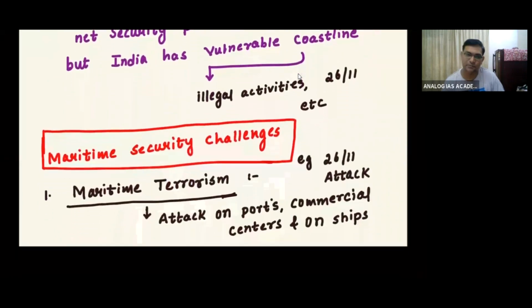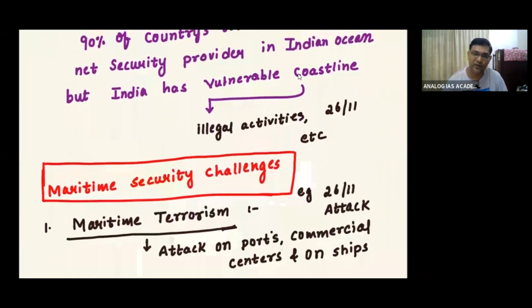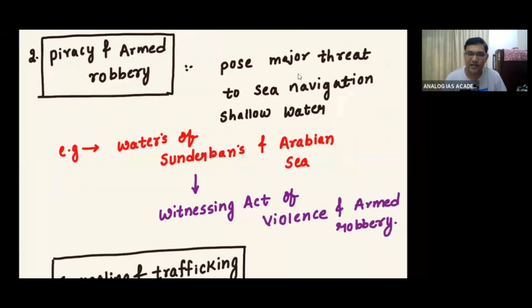First I have to explain them. First is maritime terrorism, that is attack on the ports as well as attack on the ships. I can quote the example of the 26/11 attack. After that also, many have tried to intrude into Indian territory through the sea, but they have failed. First I'll write about that challenge.